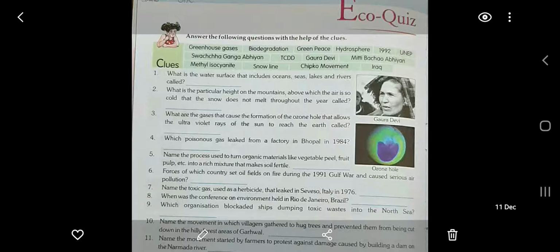Come to question number 2. What is the particular height of the mountains above which the air is so cold that the snow does not melt throughout the year called? Okay, so that particular height on the mountain is termed as snow line. Okay, now come to question number 3. What are the gases that cause the formation of the ozone hole that allows the ultraviolet rays of the sun to reach the earth called?